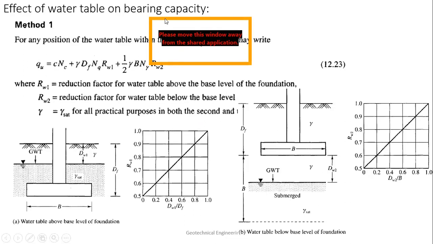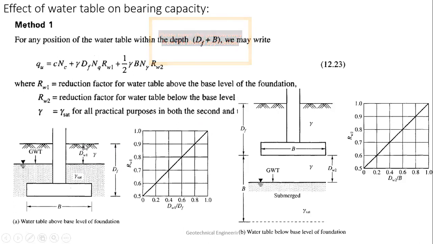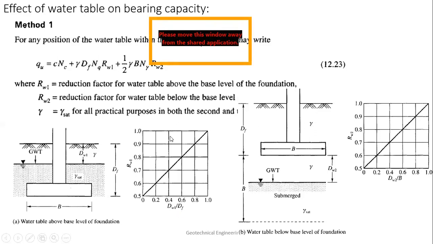Okay, so here in one case, if you see, the water table is from here to here. The water table is at a depth dw1, which is varying from 0 to Df. And this is how the factor varies, dw1 by Df, and this is how Rw1 goes like this. So when dw1 by Df is 1, this value is also 1. I will show you the formula for that.